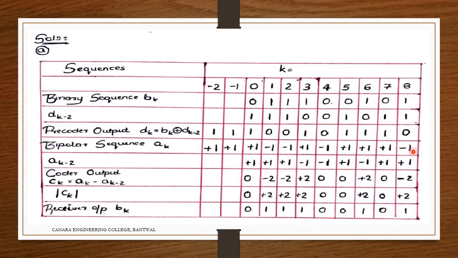Now what has happened here is that again we require ak minus 2. So that is how we get ck equals ak minus 2. Okay, so now ak minus 2 here. What is the ak here? This one.